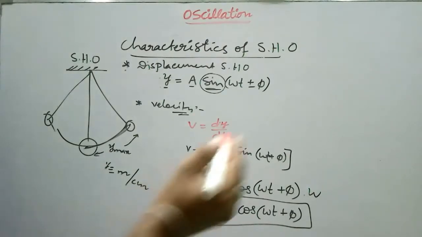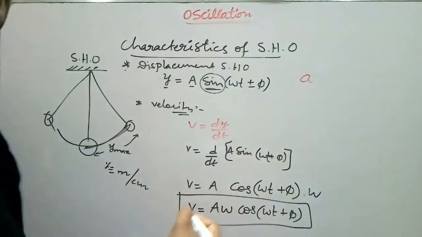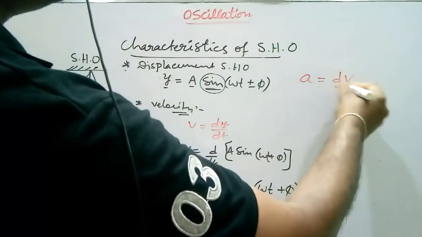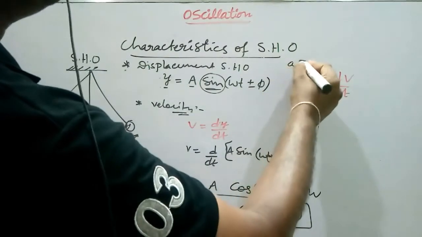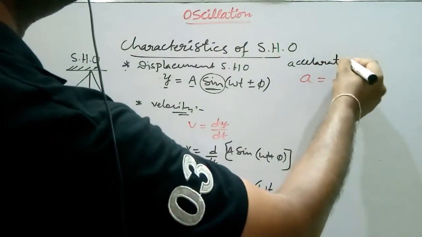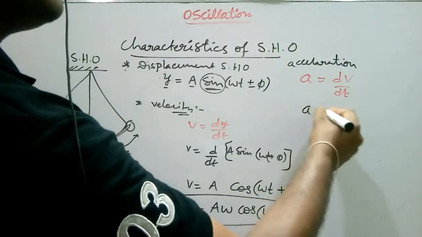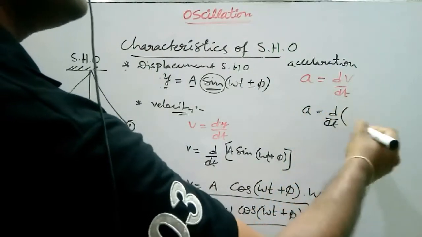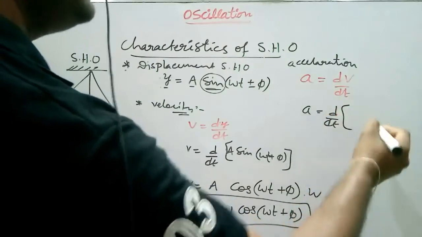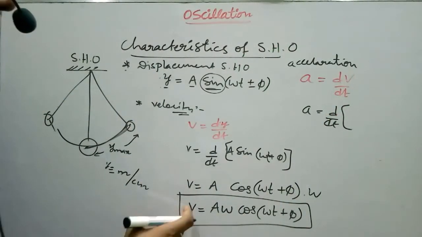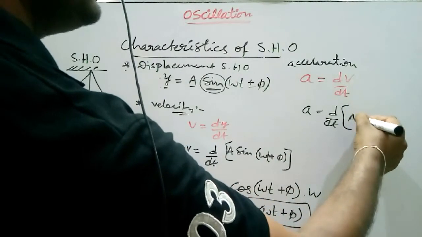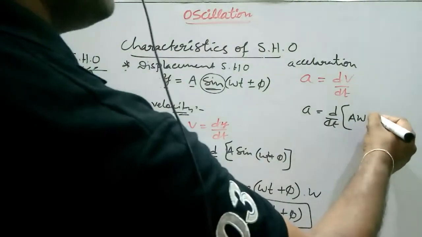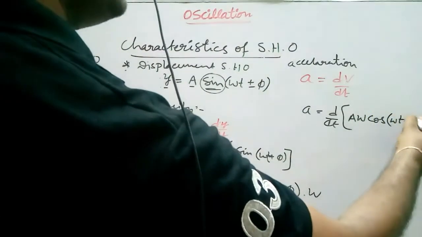What is the acceleration? Acceleration a is the rate of change of velocity. So a equal to d by dt of v, where v is the velocity of the simple harmonic oscillator. We already have the v value, so we substitute v equal to a omega cos of omega t plus pi.